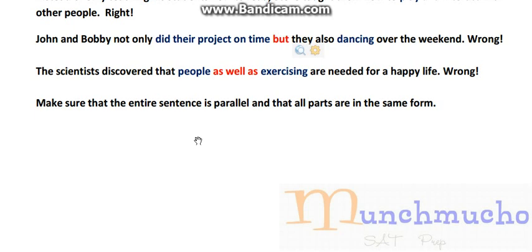So how can we change that? Well, we could say John and Bobby not only did their project on time, but they also went dancing over the weekend. And if we say did their project on time and went dancing over the weekend, that would be wrong, because we have dancing, which is ending in ing, obviously, and over here we don't have it ending in ing. So we can say John and Bobby not only did their project on time, but they also danced over the weekend. That would be right.